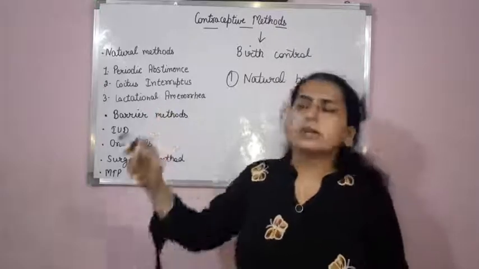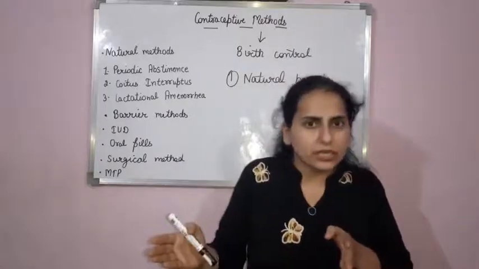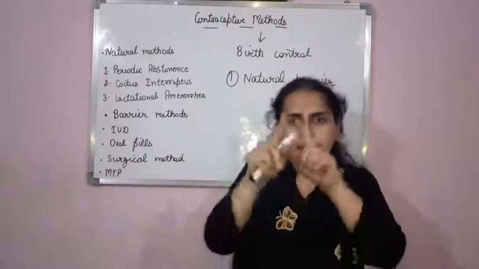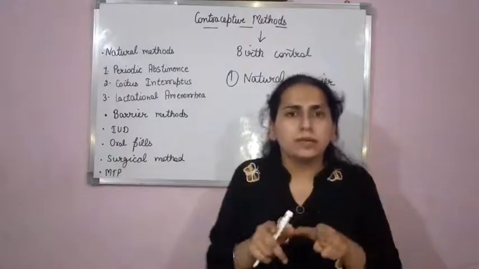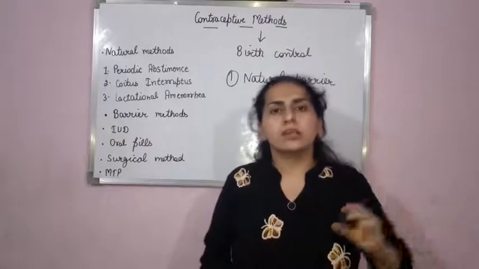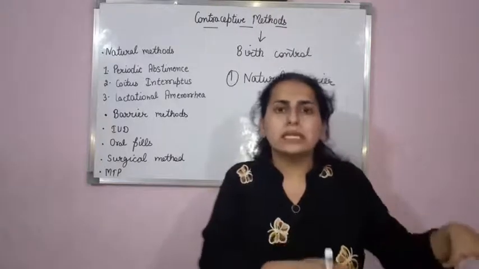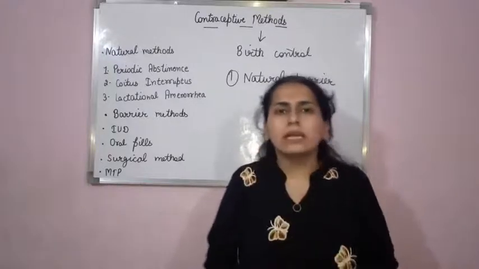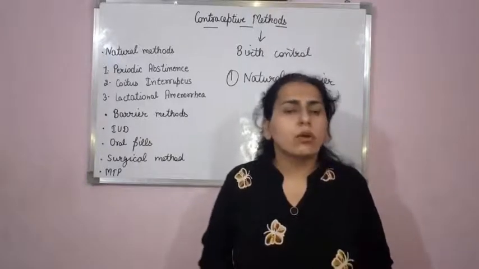Clear? Now next method is lactational amenorrhea. Basically what happens exactly after the parturition? Parturition means delivery. So basically after the delivery and during the time when the mother breastfeeds the child, for that particular 6 months in the female, there is no menstrual cycle. There is no ovulation. So during that period of time, if sexual intercourse is being done, then chances of conceiving is again minimum. But this method works only for 6 months. After that, it is generally found that this method will not work.